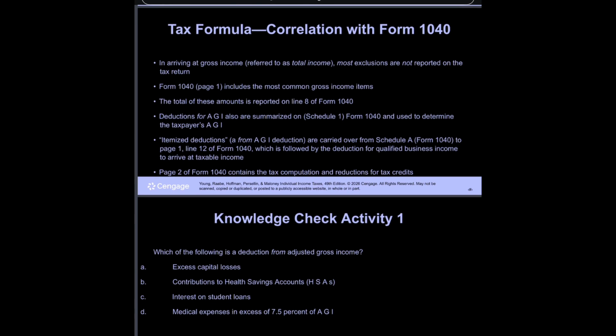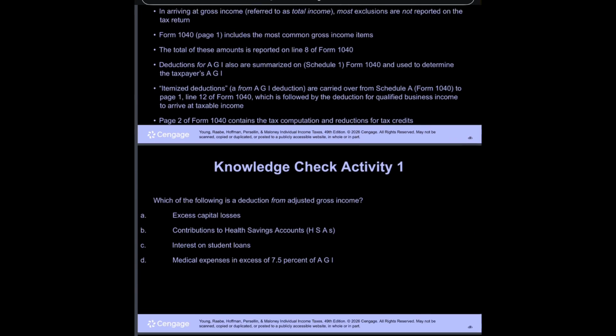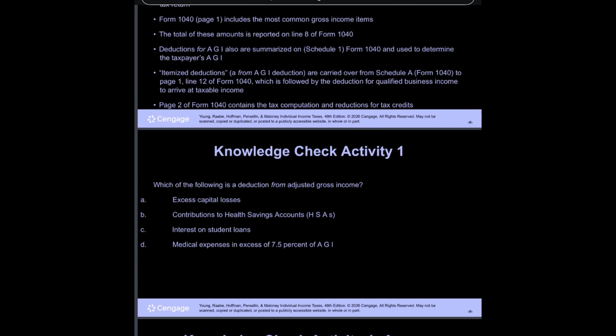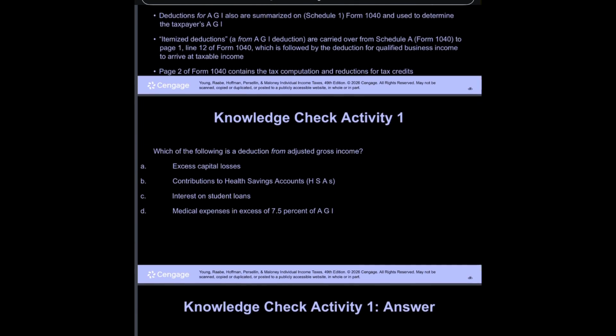Itemized deductions, a from AGI deduction, are carried over from Schedule A, Form 1040, to page 1, line 12 of Form 1040, which is followed by the deduction for qualified business income to arrive at taxable income. Page 2 of Form 1040 contains the tax computation and reductions for tax credits.